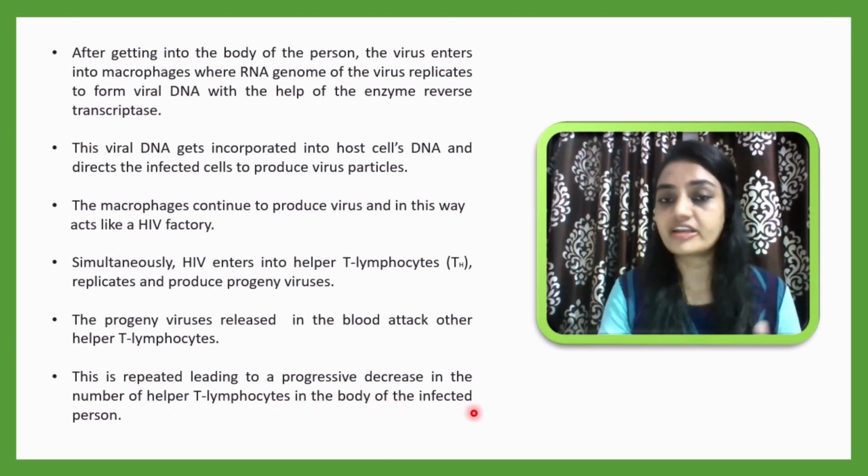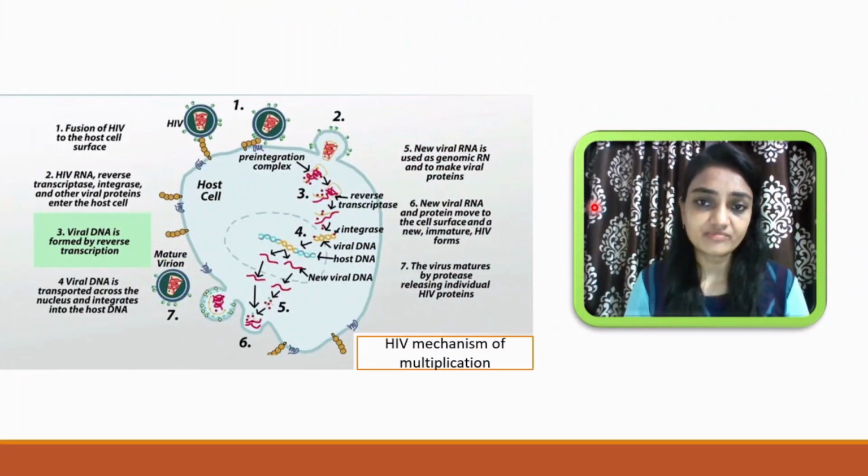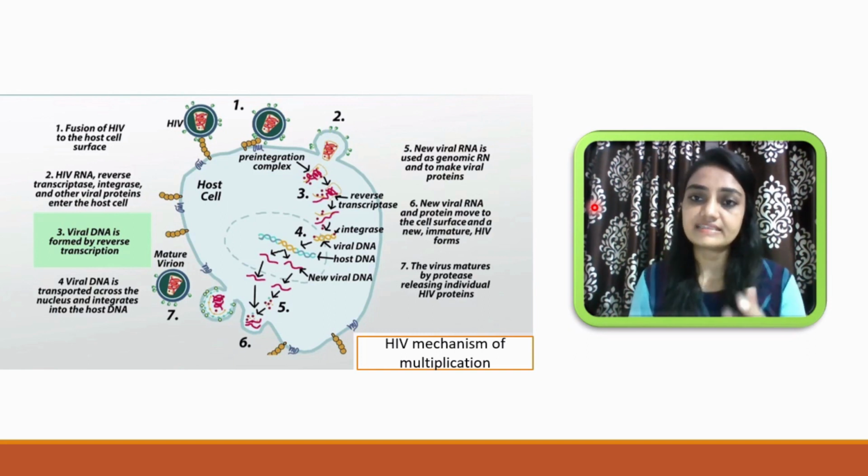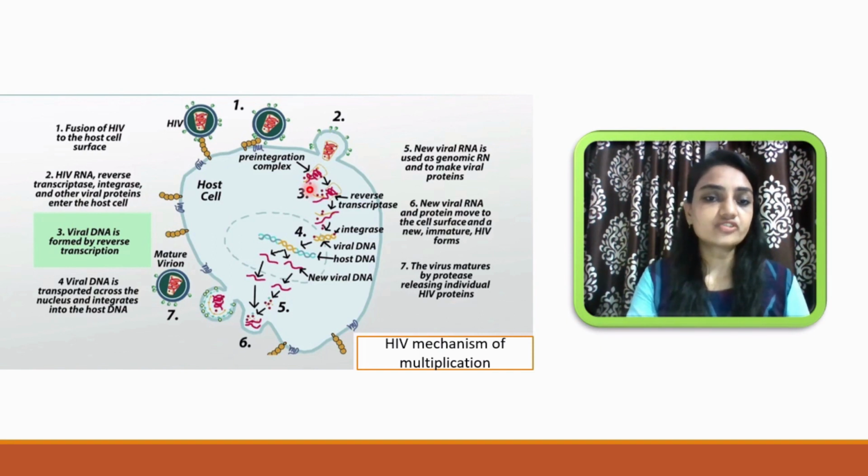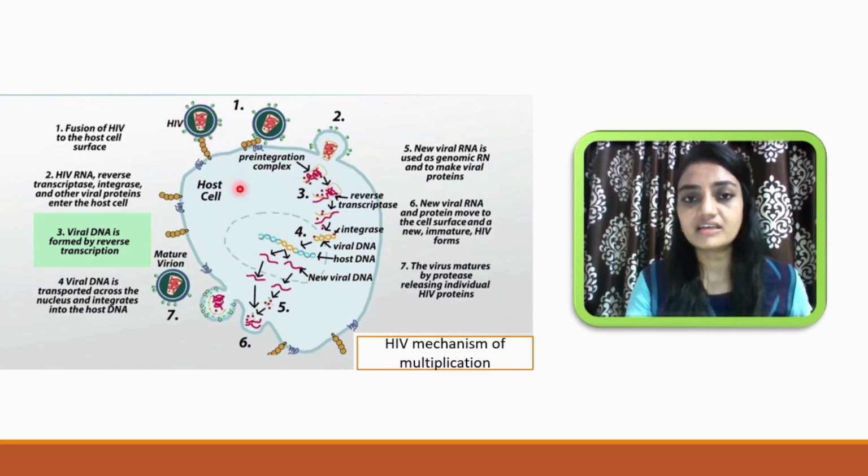So now let me understand more by using this diagram and try to understand how the HIV virus will enter inside the macrophage. First of all, when a virus particle, this is an HIV virus particle, comes in contact with the macrophage, it will enter inside the macrophage.